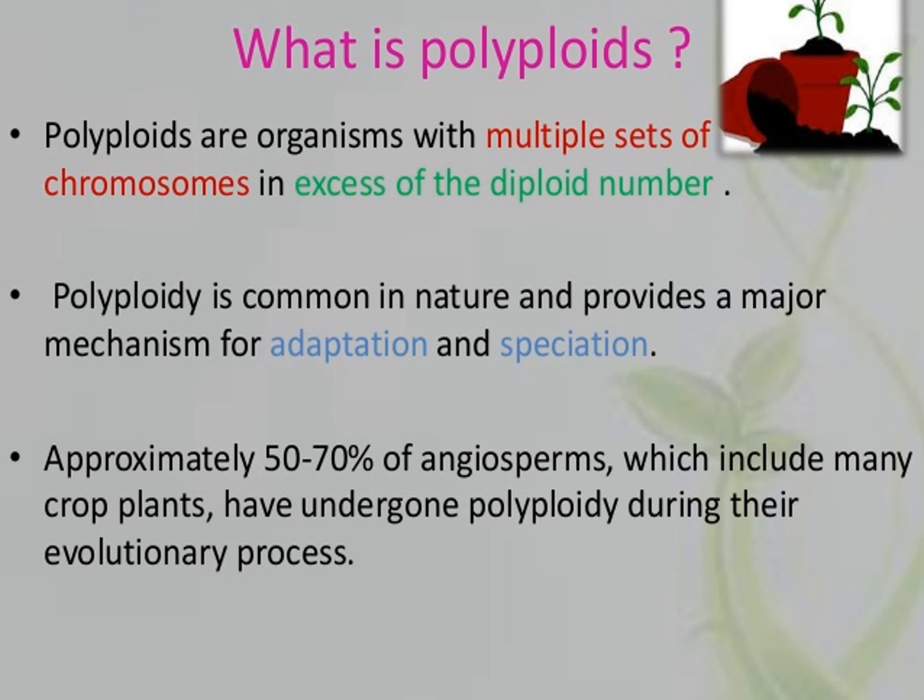An organism with more than two sets of chromosomes is called polyploid. Poly means many, ploid means set or field. Such a condition is called polyploidy.